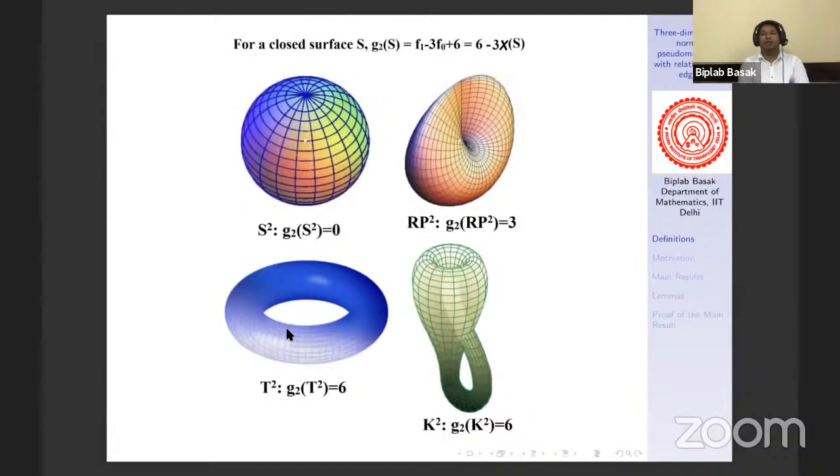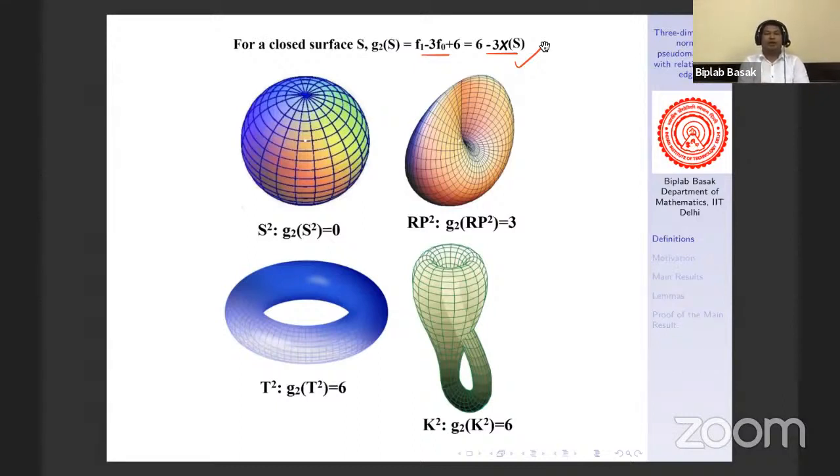Because for a closed connected surface S, you can calculate that G2 of S is f1 minus 3 f0 plus 6. And if you calculate the Euler characteristic, you will get that this is the same as 6 minus 3 times chi of S, where chi is the Euler characteristic of S. That means for a sphere, G2 is 0. For RP2, G2 is 3. For the torus and Klein bottle, G2 is 6. Also from this formula, you can check that G2 is additive under the connected sum. That means G2 of S1 connected sum S2 is actually G2 of S1 plus G2 of S2.